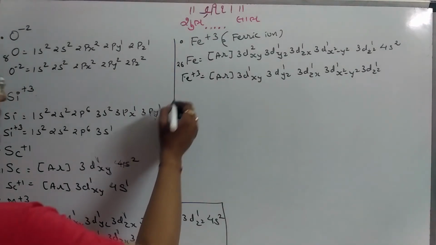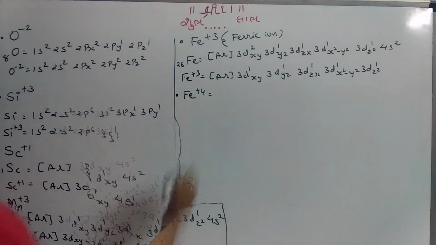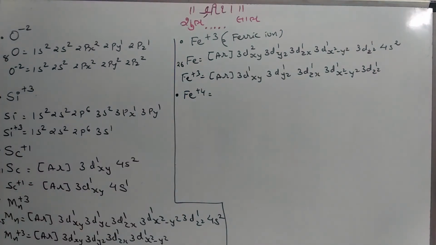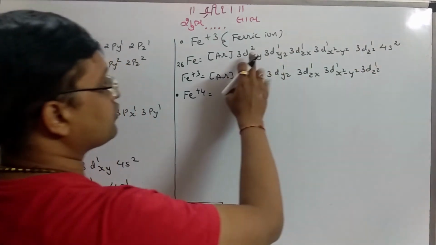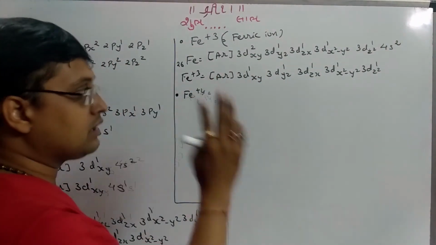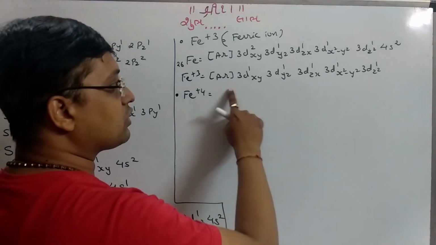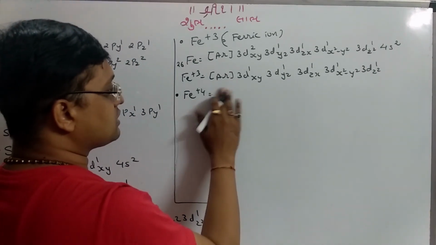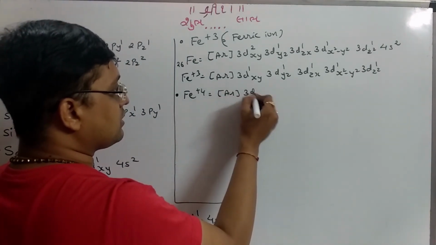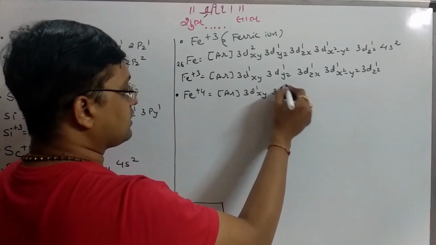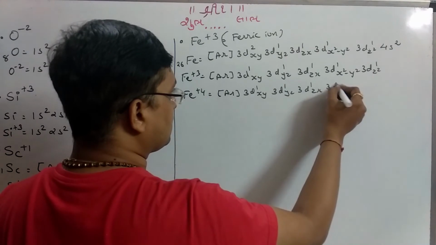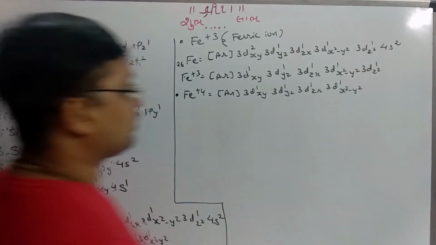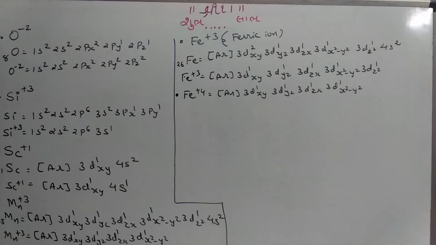Right? Suppose Fe plus 4. Then 4 electrons are required to lose. So 2 from the 4s, 1 from the 3d-xy. That is 3, and 1 more is required. So you can eliminate 1 electron from any one of the orbitals. Suppose I accept 3d-z², then the configuration becomes argon core 3d-xy¹, 3d-yz¹, 3d-zx¹, 3d-x²-y²¹ and 1 electron removed from the 3d-z². So that is Fe plus 4. Right? So this way we can write the configuration of the ion.